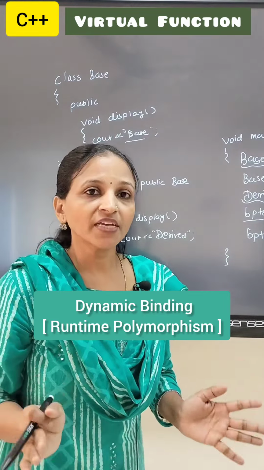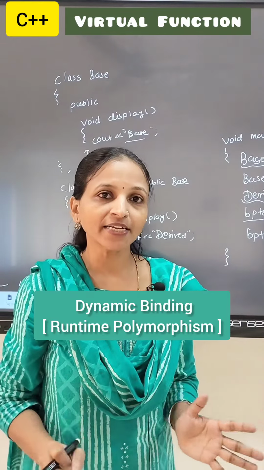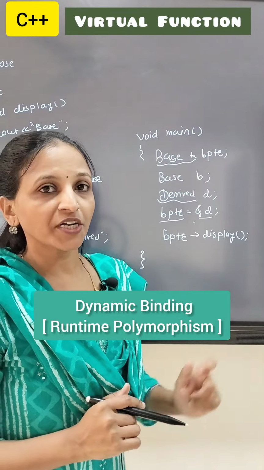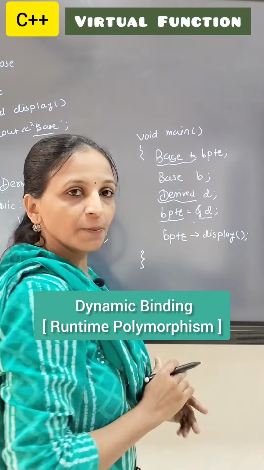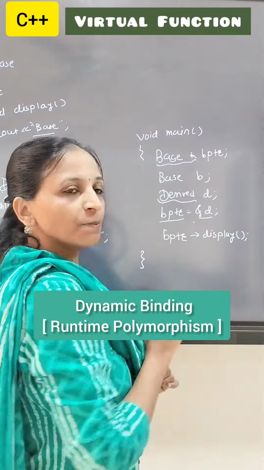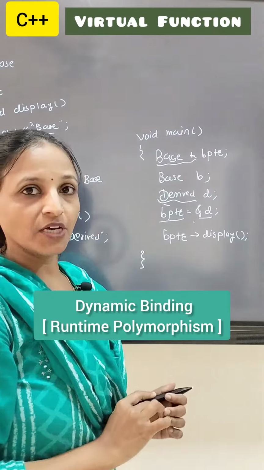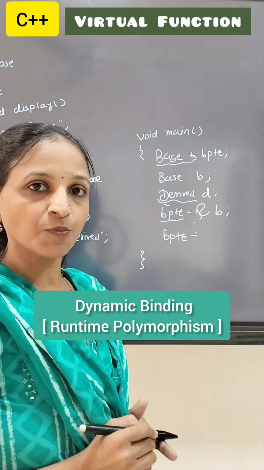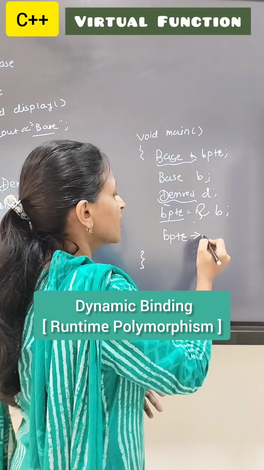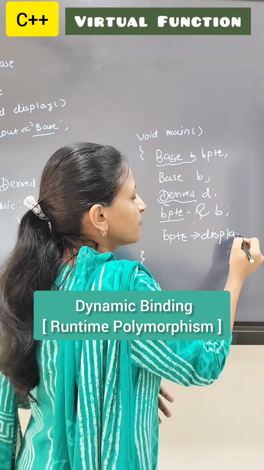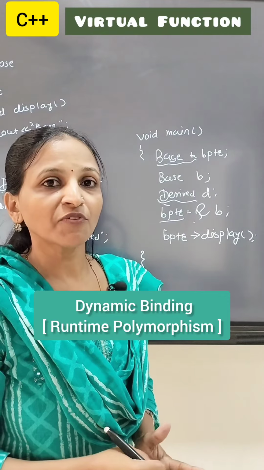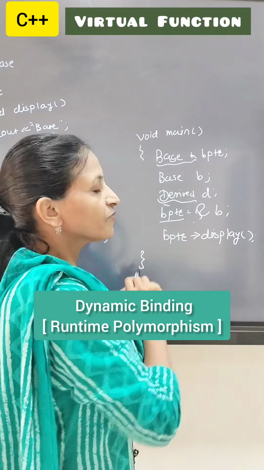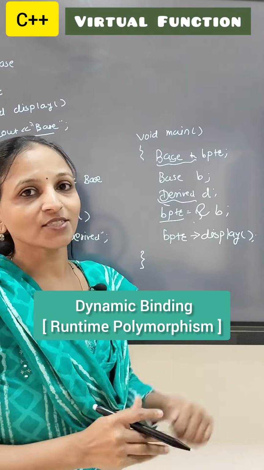Now you know a base class pointer is capable of holding the address of a base class object as well as a derived class object. Here I have created a base class pointer BPTR of type base, and here one object is of type base and one object is of type derived. Now suppose I am storing the address of B inside this base pointer, and I am calling the member function like BPTR arrow display. Whatever display member function we have written inside the base class will be called, because here the object is of type base and the pointer is also of type base.